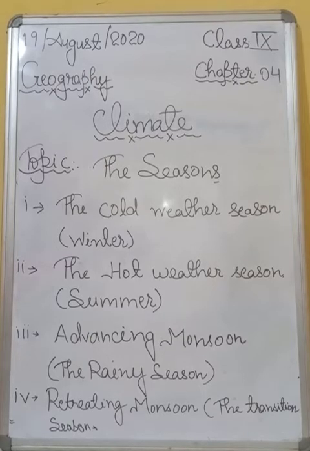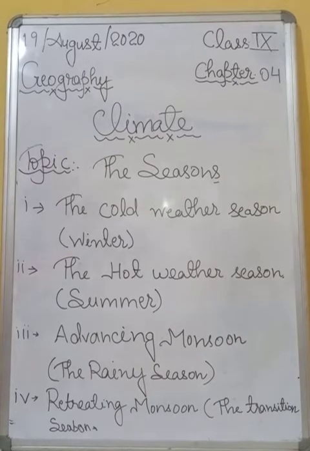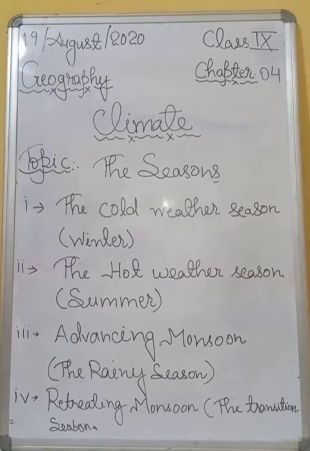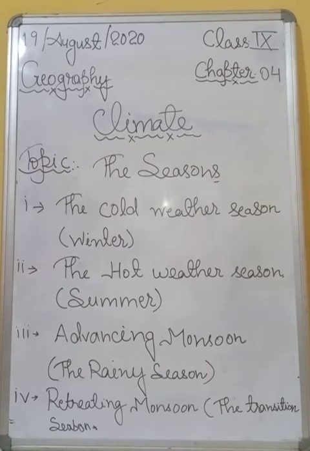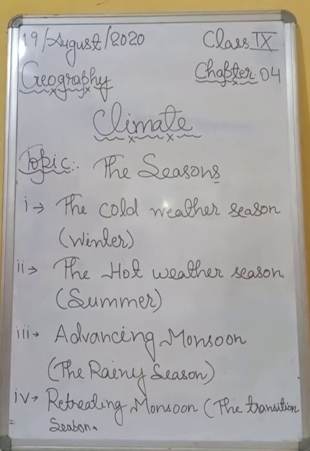And students, I am talking about the regions of coastal areas like Mumbai and Bangalore and Chennai, etc. Okay. After that, students, the second one is the hot weather season or summer.